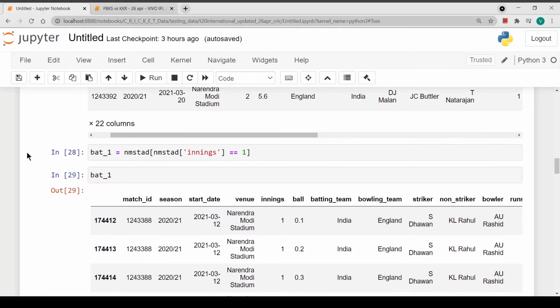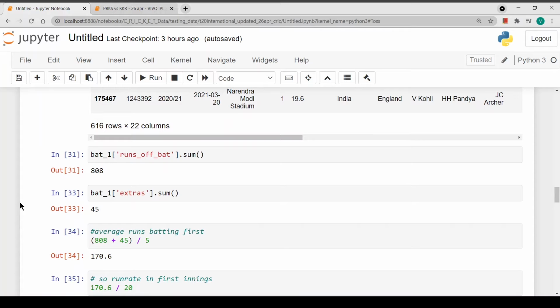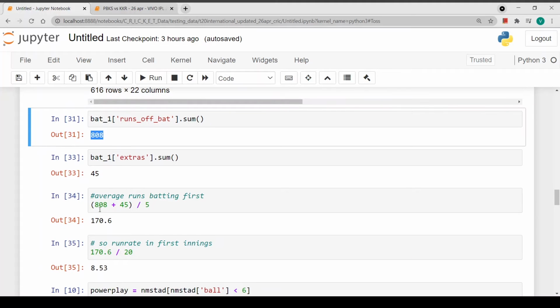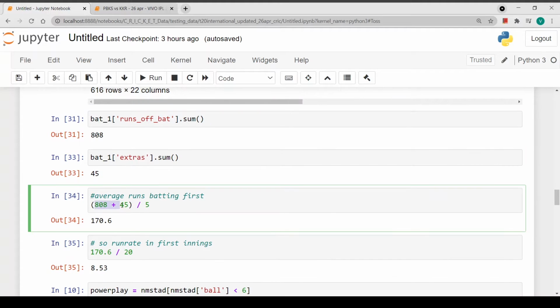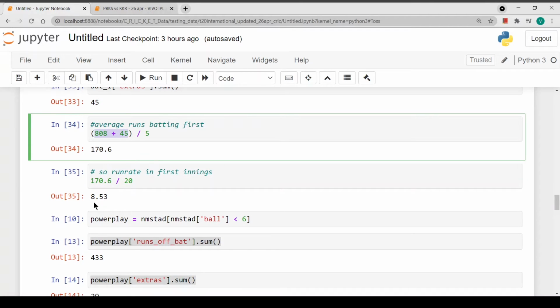So here we can see the stats for the team batting first. They have made 808 runs off the bat and extras were 45, so the total runs were 853 from 5 games. The average comes down to 170.6, or 171 if we round it off, and the run rate would be 8.53.